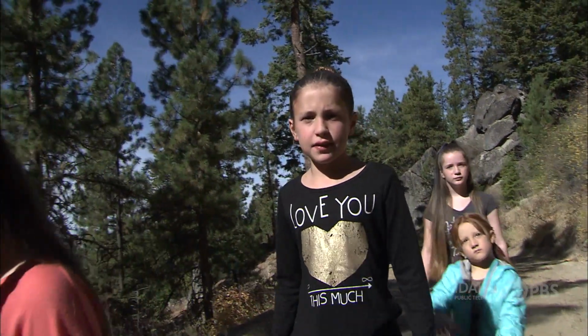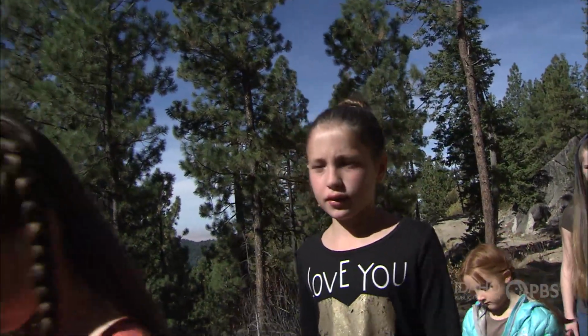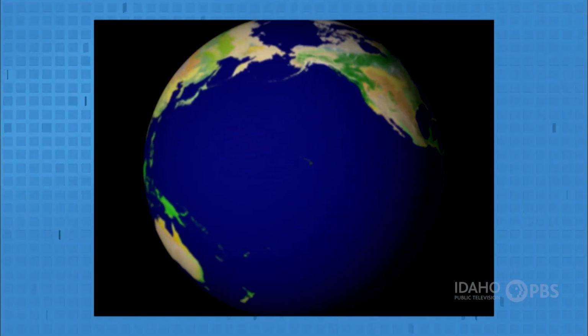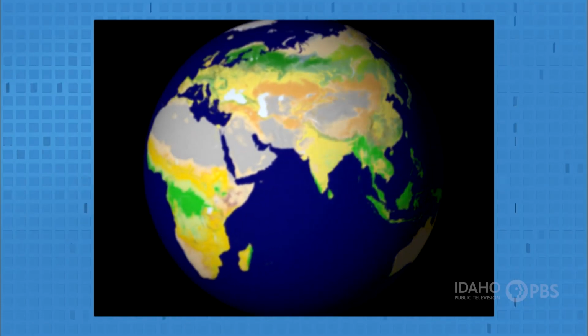There are three basic types of forests: the tropical rainforest, the temperate forest, and the boreal forest. The types of forest can be defined by the types of trees and the amount of rain. Rainforests are mostly found around the equator. They cover about 7% of the Earth's surface. Rainforests have the greatest variety of trees.